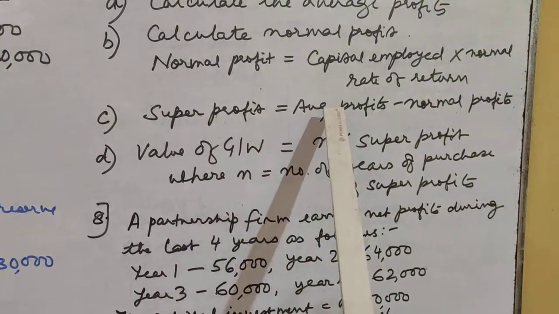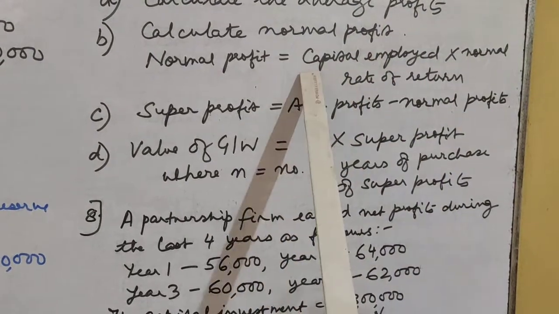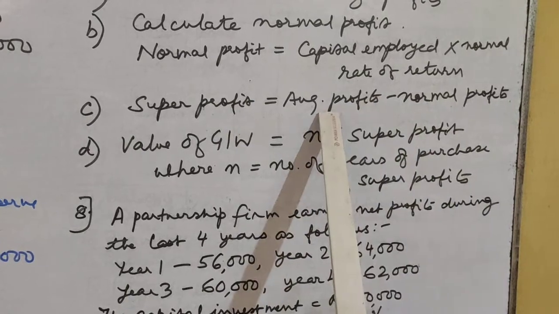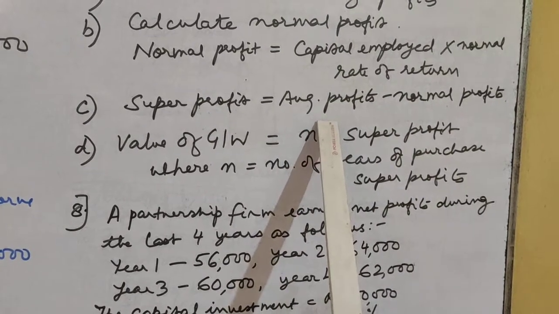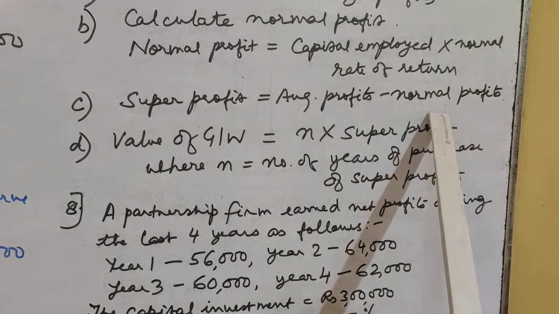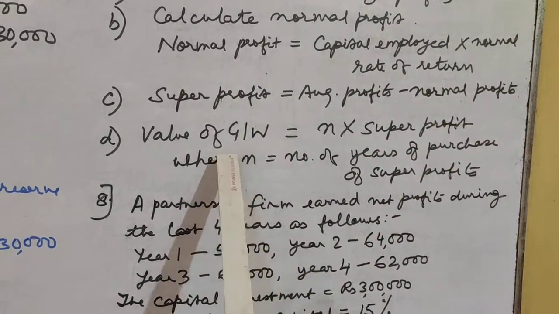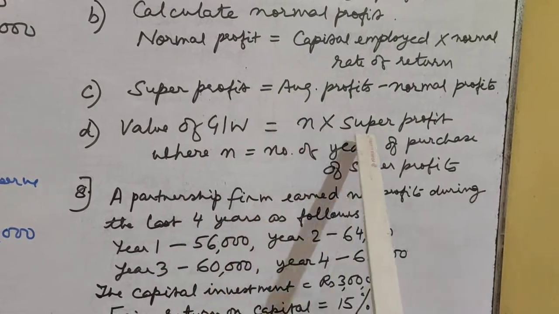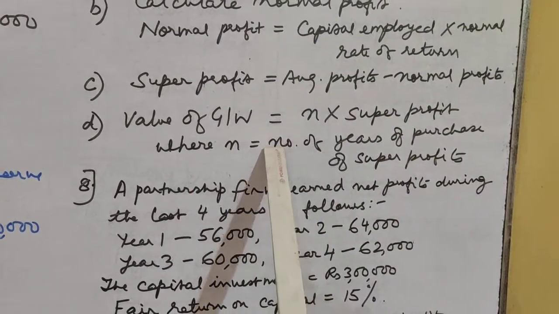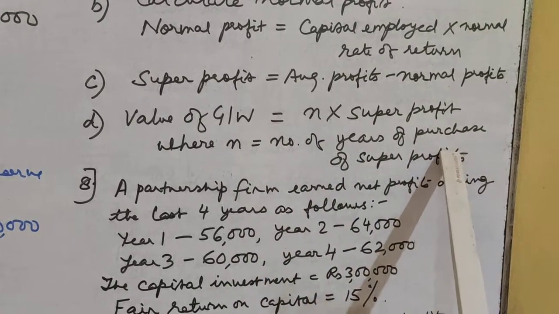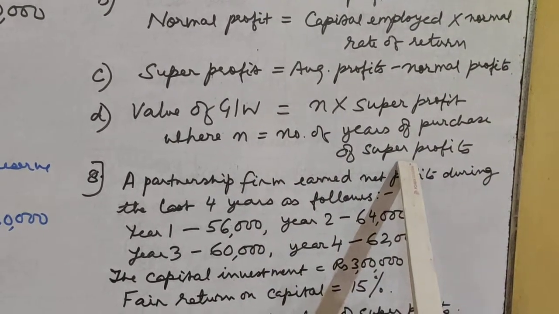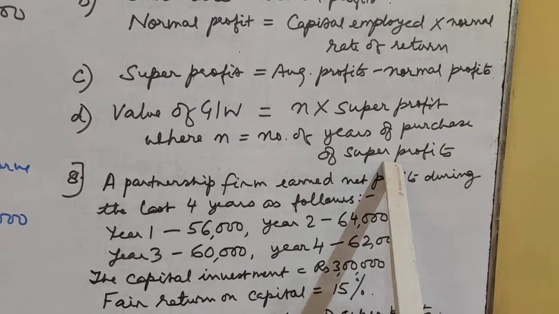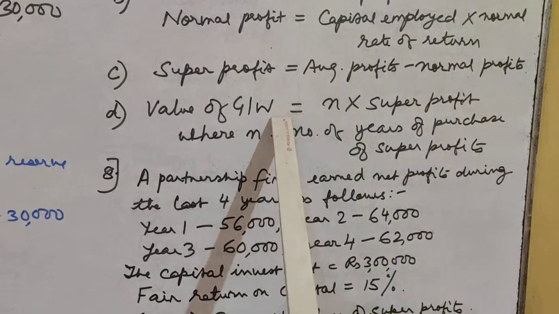Super profit is equal to average profits minus the normal profit. That means it is the excess profit that the firm is earning beyond the normal profit which it is expecting. The next step is valuation of goodwill. Value of goodwill is equal to N into super profit, where N is the number of years of purchase of super profit. N will be given in the question. We multiply it with the super profit, and that gives you the value of goodwill.